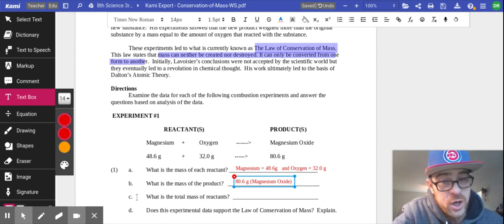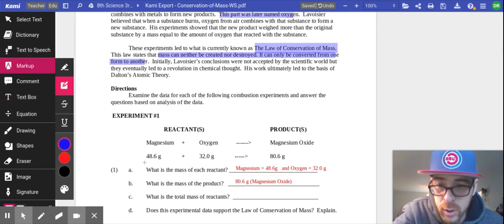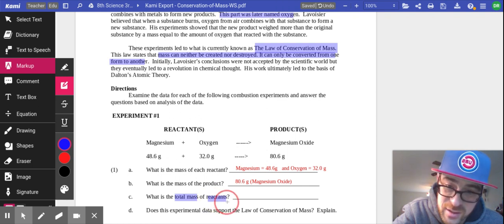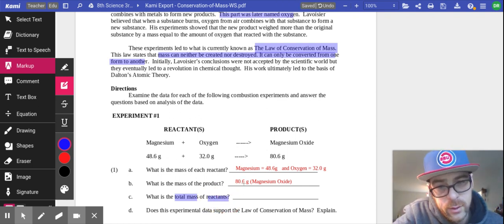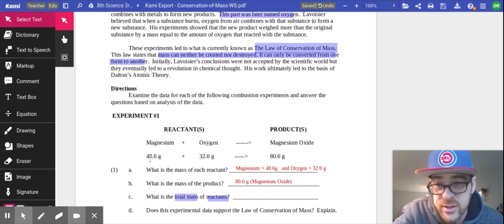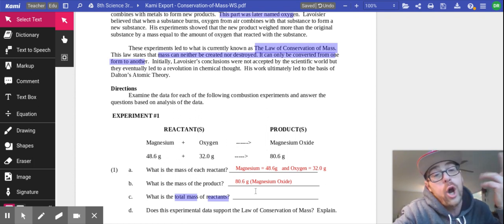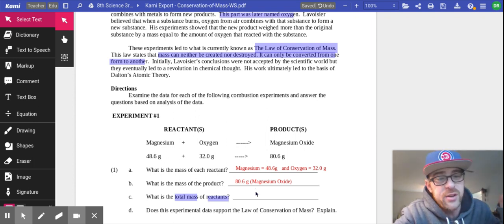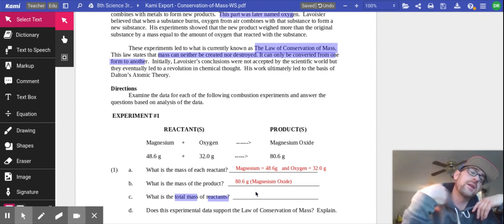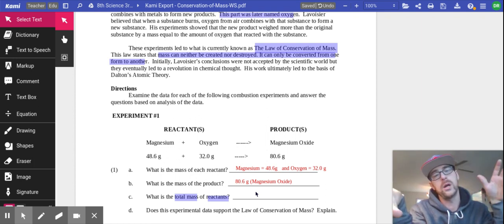Now, be careful. Question 1C is not asking you what's the total mass of the product. It's asking you what is the, hold on, wait for it, the total mass of the reactants. Well, there's two ways to figure this out. You can either take these two and add them together, which will get you 80.6. Or you can just go, oh, I already know that the law of conservation of mass says that everything on the left side has to equal what's on the right.